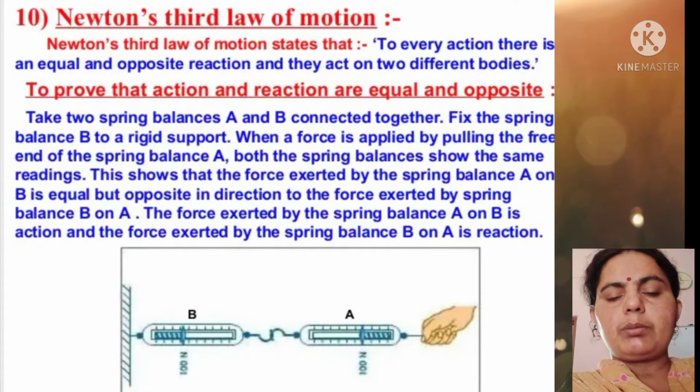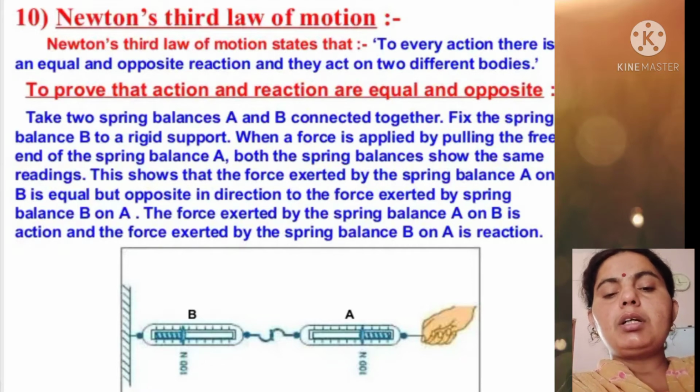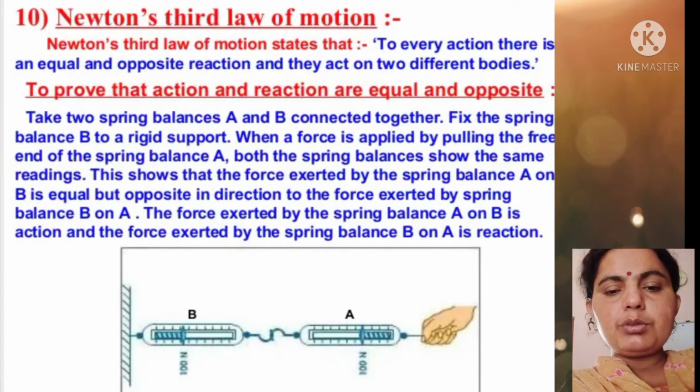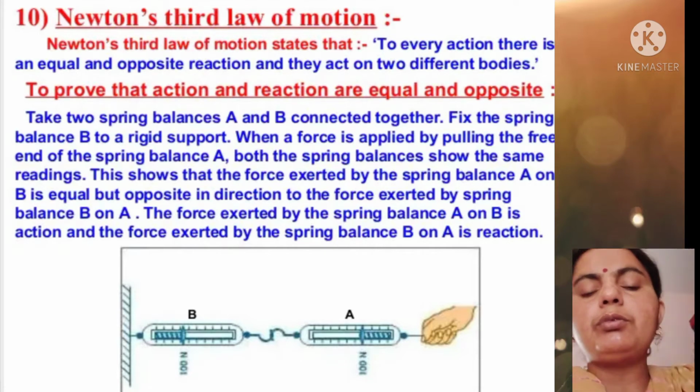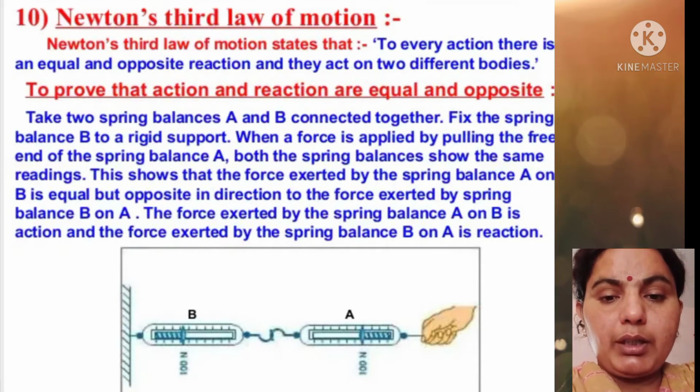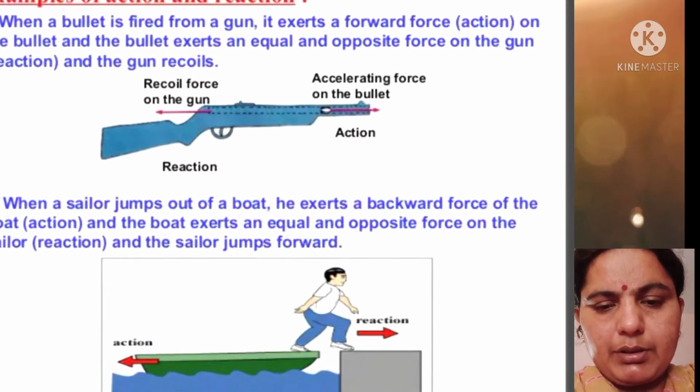To prove that action and reaction are always equal and opposite to each other, take two spring balances A and B connected together. Fix spring balance B to a rigid support. When a force is applied by pulling the free end of spring balance A, both spring balances show the same reading. This shows that the force exerted by spring balance A on B is equal to, but opposite in direction to, the force exerted by spring balance B on A. So the force exerted by A on B is the action, and the force exerted by B on A is the equal reaction.